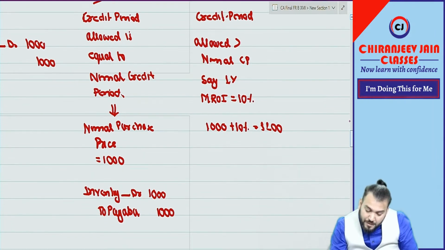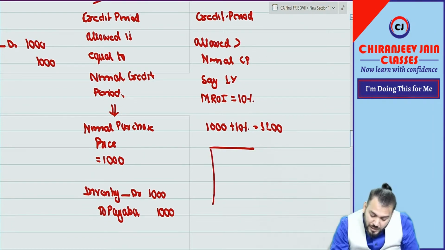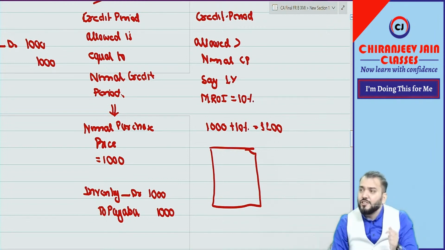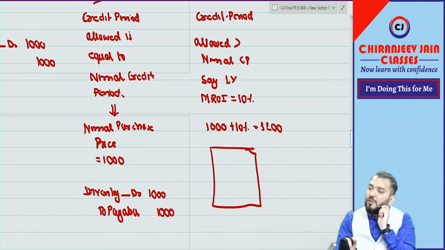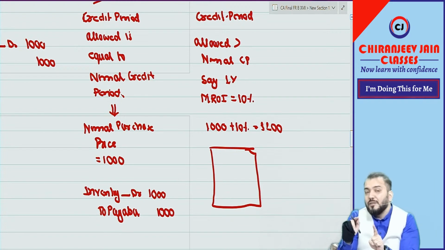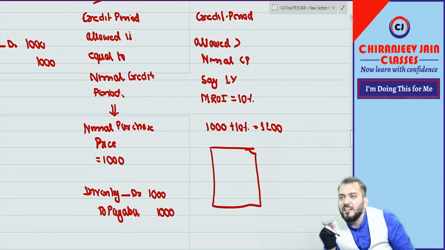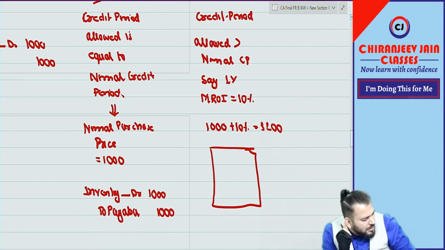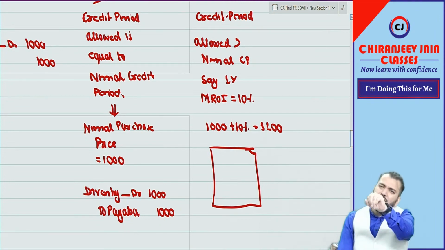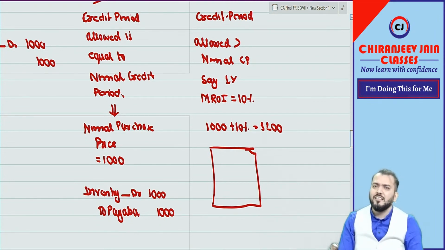And can I say in the invoice, my question to you all, will the sale price be 1100 or will it be 1000? What do you think? But have you seen any invoice where interest is added?